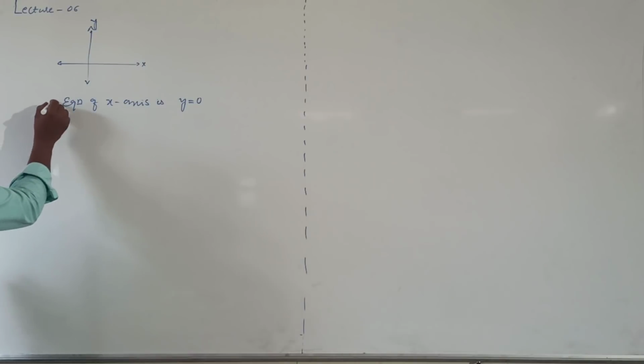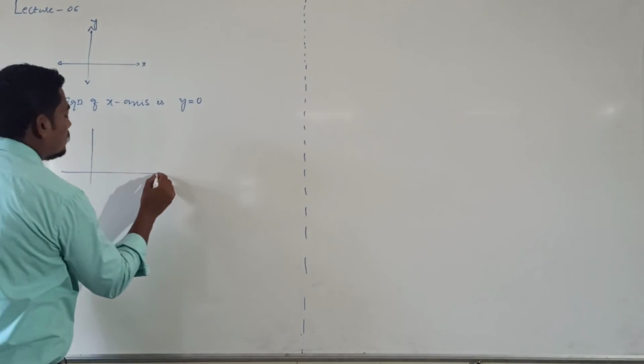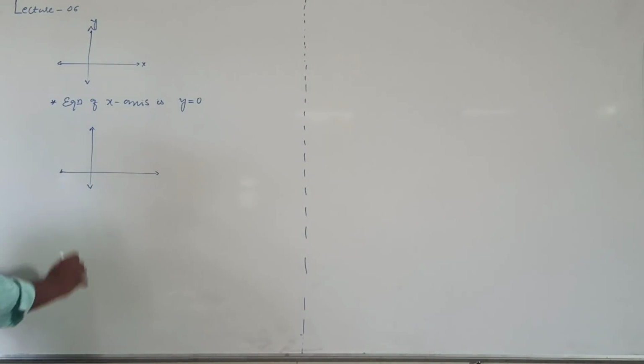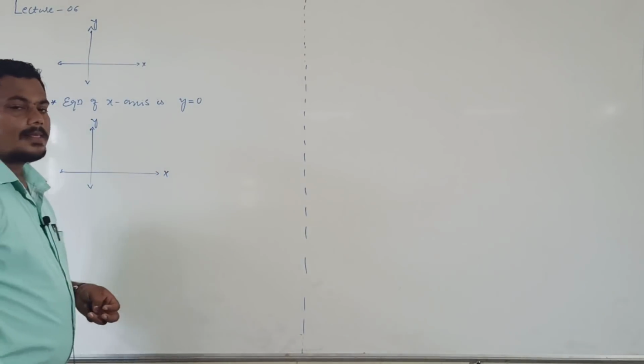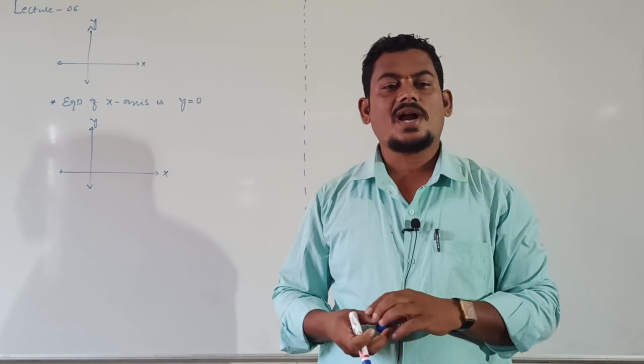After that, can you tell me the equation of y-axis? It is the x-axis and y-axis. Already you know, on the y-axis clearly the x coordinate is 0.